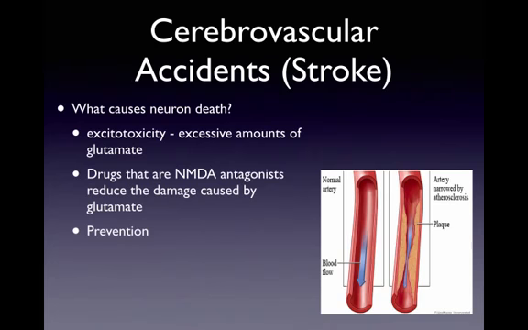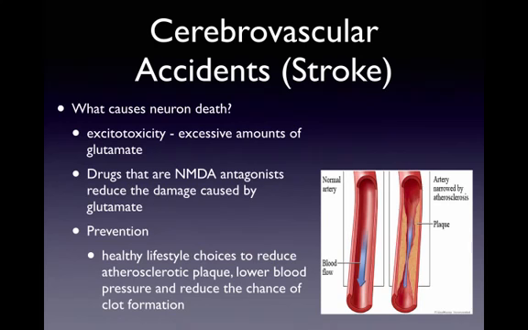These kinds of accidents can be prevented with lifestyle changes that can reduce plaque forming on the insides of vessels, and also by reducing blood pressure. Those two things can reduce the likelihood that a person will experience a cardiovascular accident or a stroke.